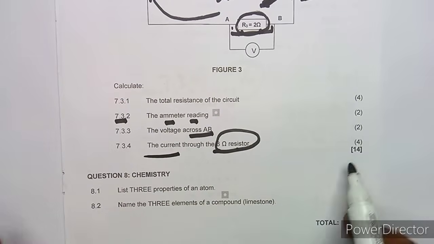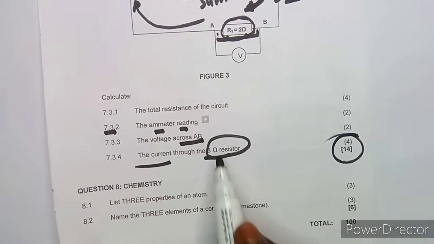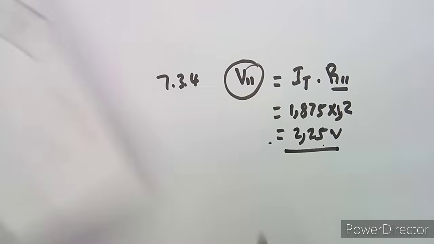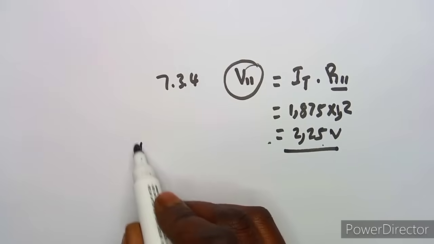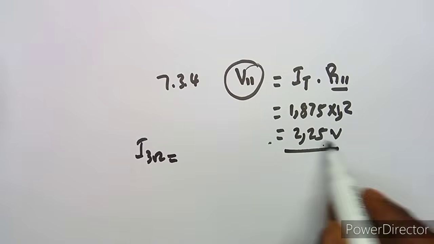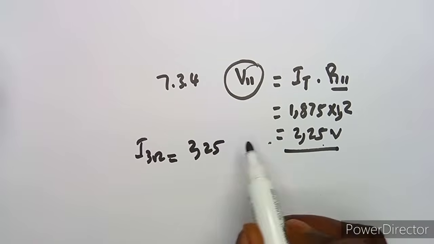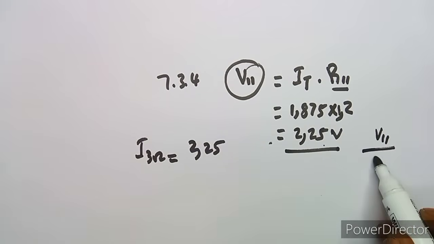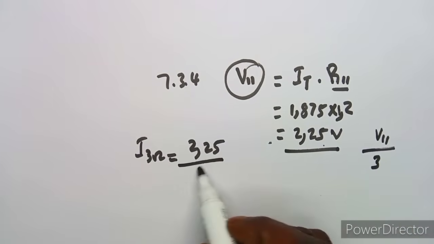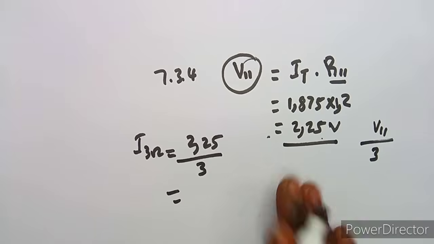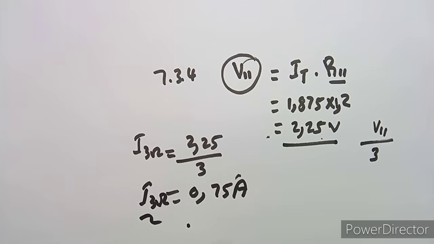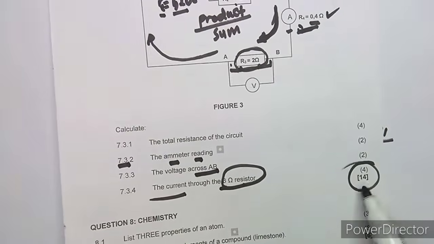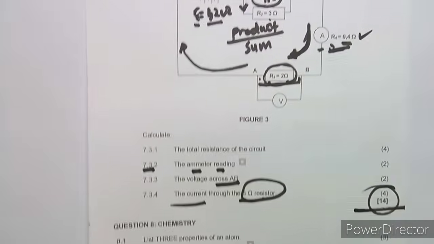Anyways, so what is the current now, so that we can have our 4 marks through this 3 ohm resistor? We have the voltage, and we said in a parallel circuit the voltage is the same. So the current in the 3 ohm resistor is going to be 2,25, which is the voltage for the parallel circuit, over the 3 ohm resistor. So you divide by 3. 2,25 divided by 3 gives us 0,75 amps. So that is the current that we are going to have in the 3 ohm resistor, and this is to give us 14 marks on electricity, guys.